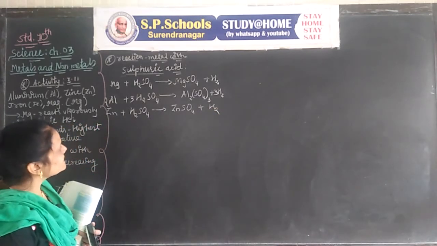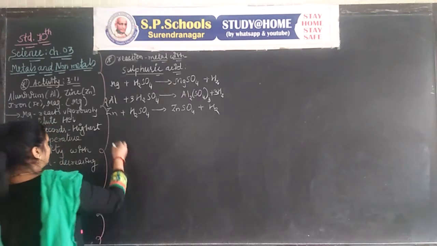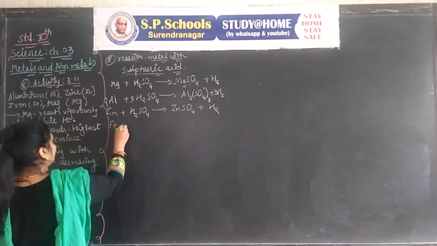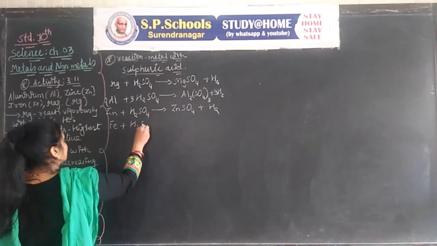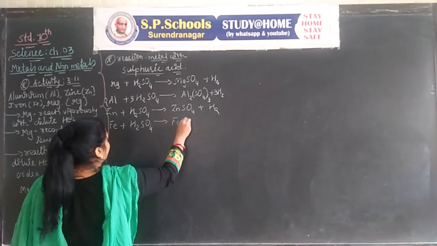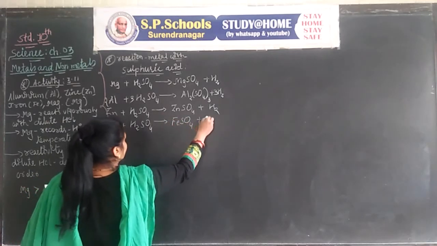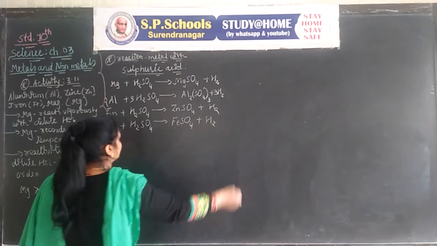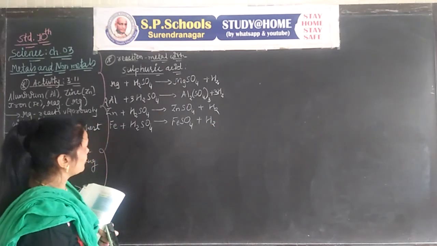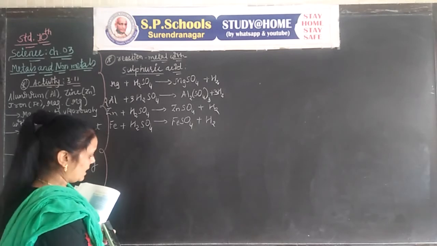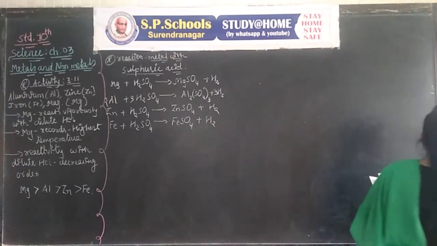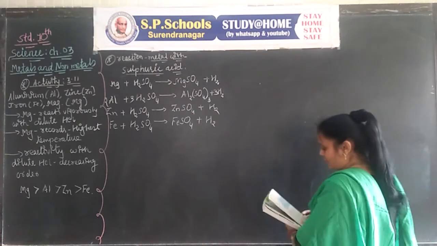In case of acid, you can write hydrogen. And in case of iron, Fe reacts with H2SO4 to give FeSO4 plus H2. You have to write the physical state of all the compounds and elements. Let's go further.